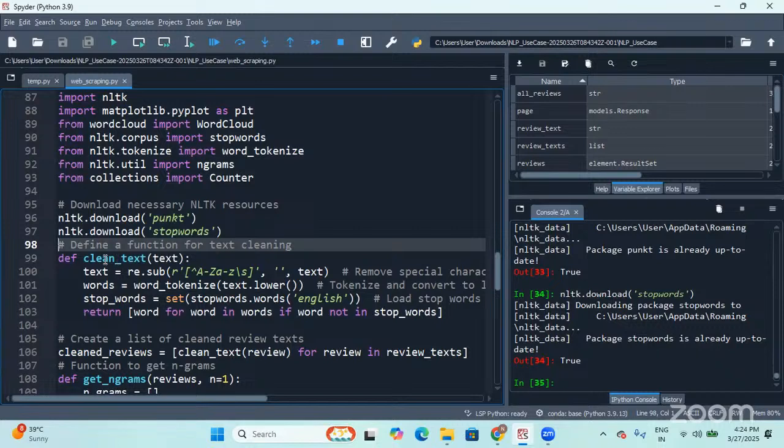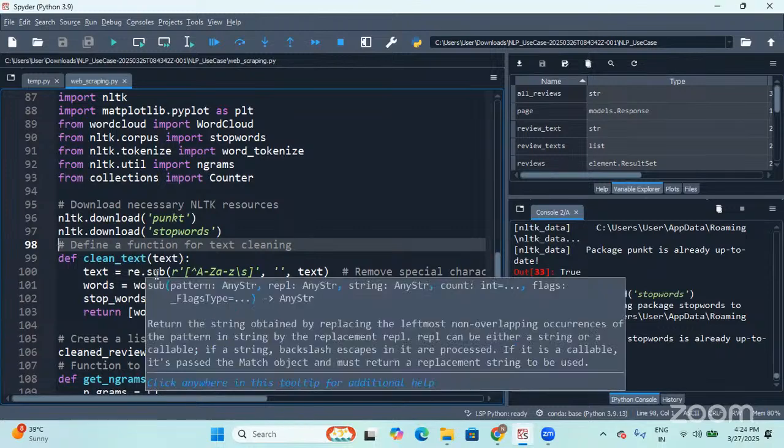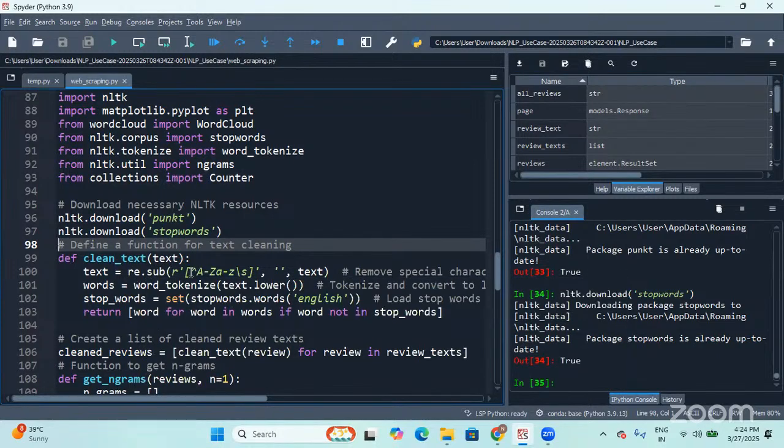I'm keeping the function name as clean_text. If you pass the text as a parameter, it uses re, regular expressions. From re, we are going to use the sub function. This sub function helps us substitute.